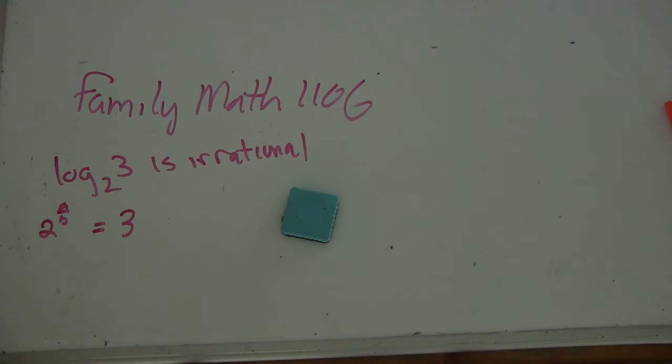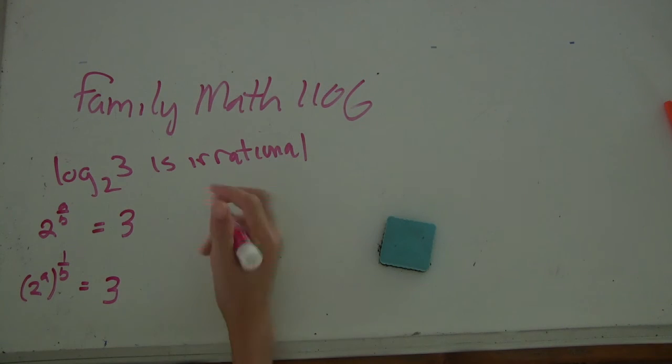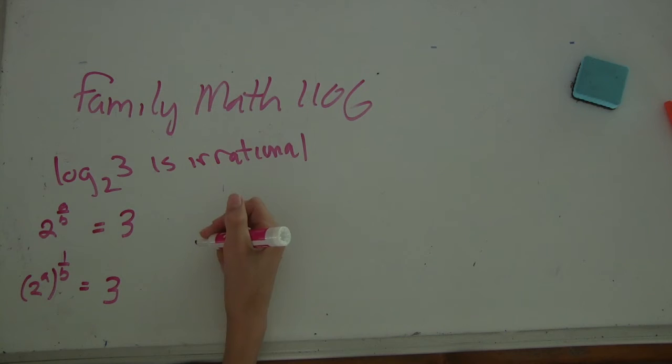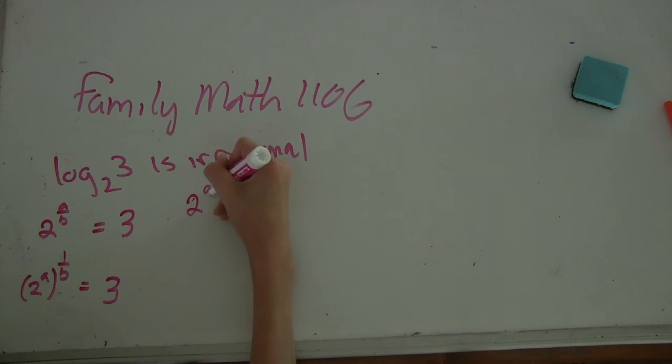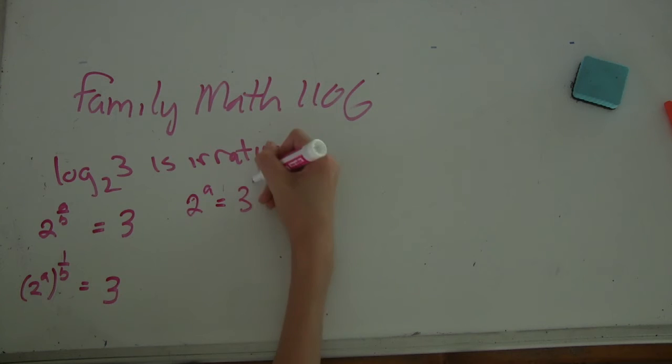When you raise a power to another power, 2 to the a over b becomes 2 to the a, to the 1 over b, and this equals 3. To get rid of this 1 over b on this side, we have to raise both sides to the b power. And that gives 2 to the a equals 3 to the b.